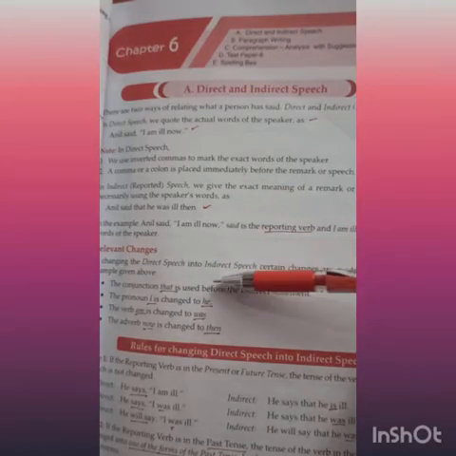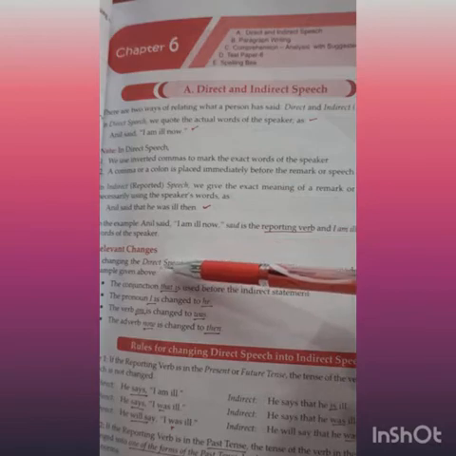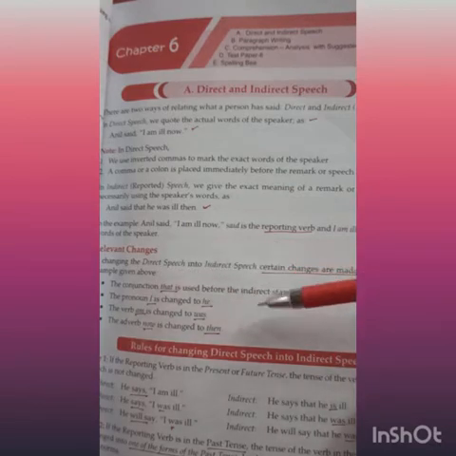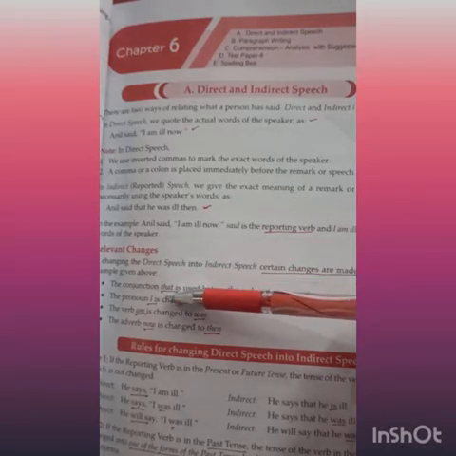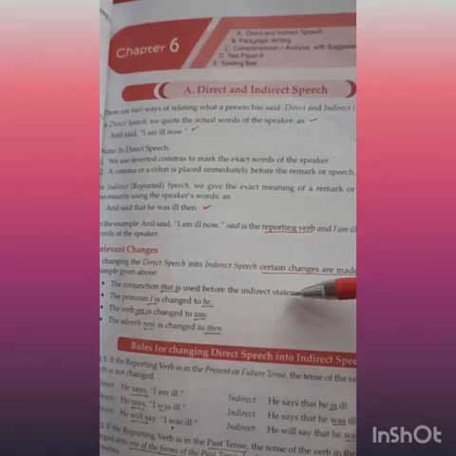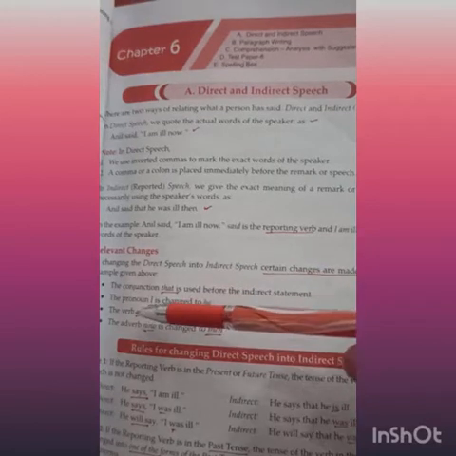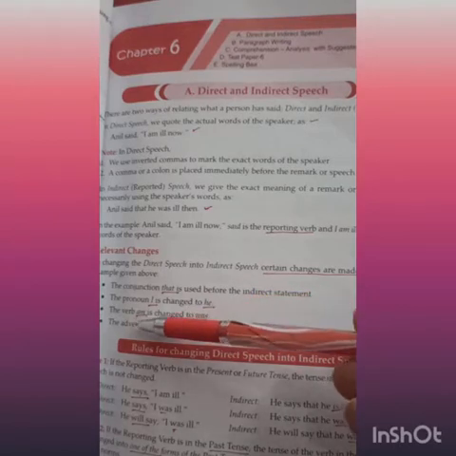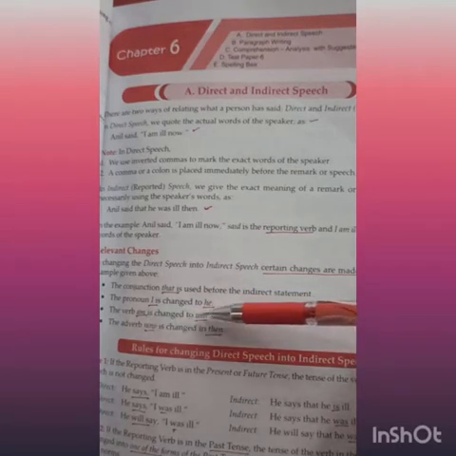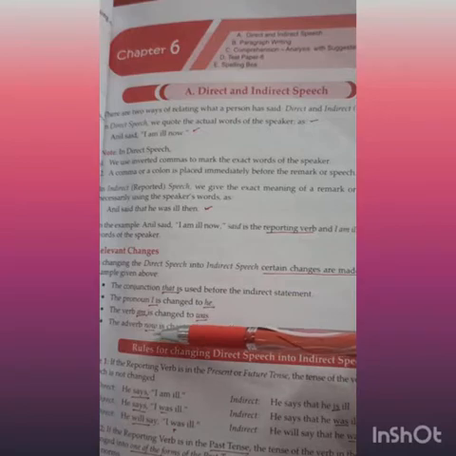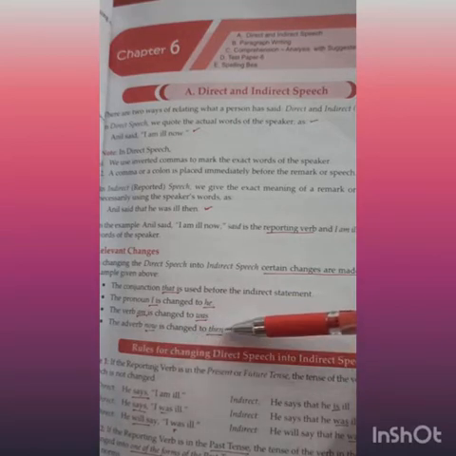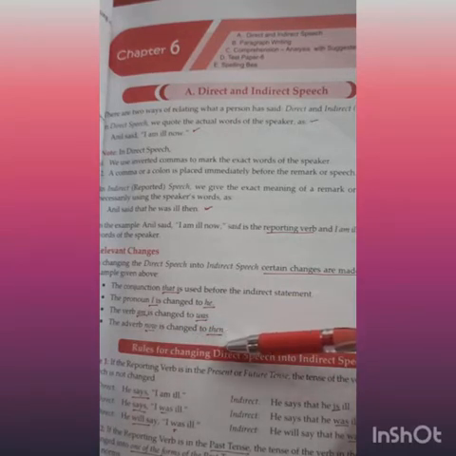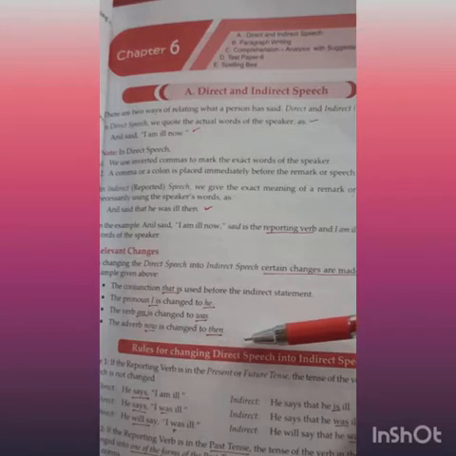So, what are the changes that we have from direct speech into indirect? The conjunction "that" is used before the indirect statement. The pronoun "I" is changed to "he." The verb "am" is changed to "was." The adverb "now" is changed to "then." Let's go through the rules for changing direct speech into indirect speech.